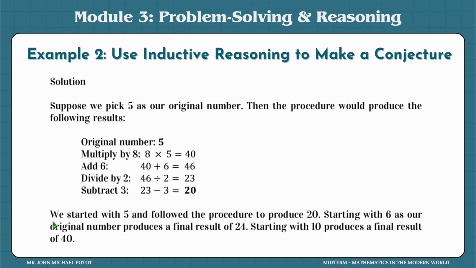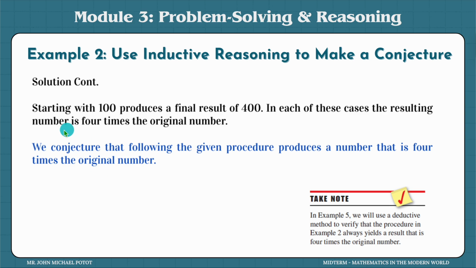What is the relationship with the original number and the answer? It's just multiplied by 4. That's why I know that Sam, who answered 48, the original number is 12. And Azura, whose final answer is 40, has the original number that is 10. So right now, we can actually do that, no? We can infer from the final answer with the process that we just did, and then we can already come up with a generalization that we call the conjecture.